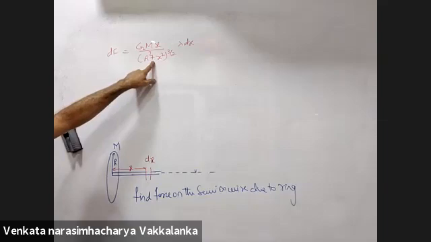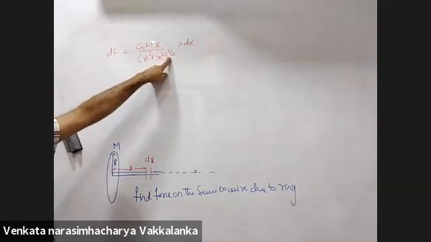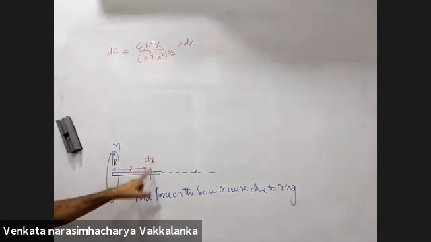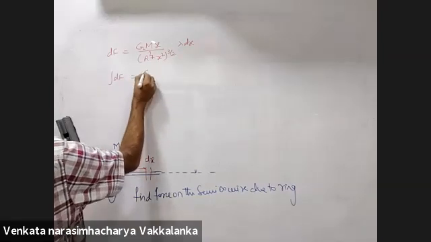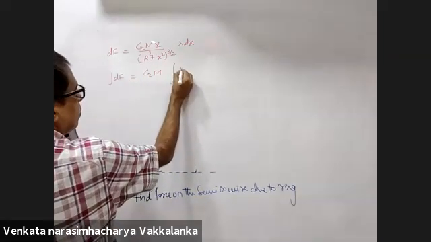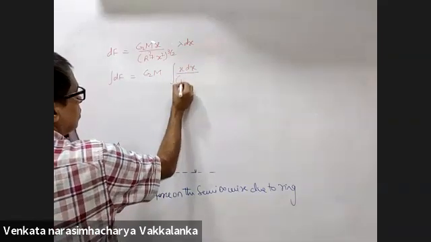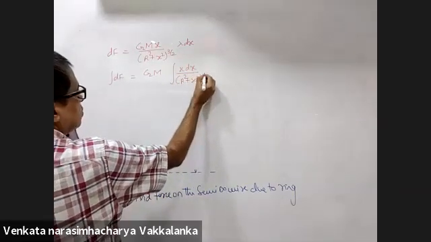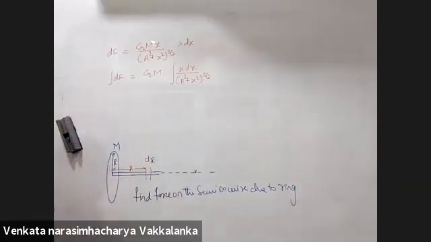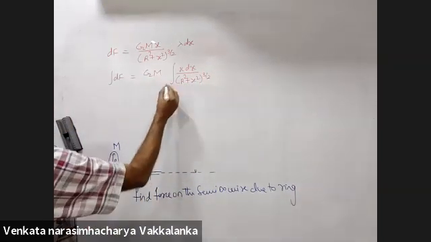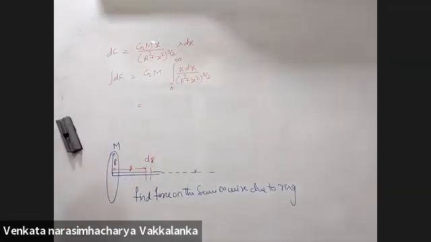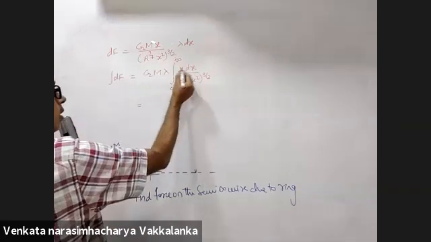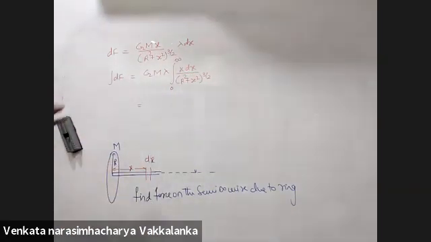G capital M x upon r square plus x square to the power 3/2, into this element, which is lambda dx. Now integral dF will be G capital M lambda integral x dx upon r square plus x square to the power 3/2. Least value of x is 0, maximum value infinity.